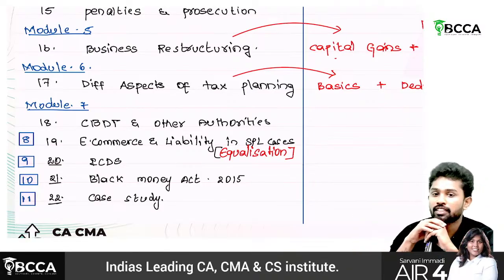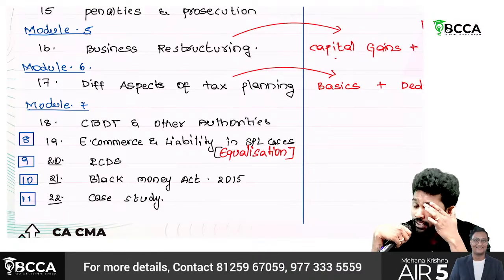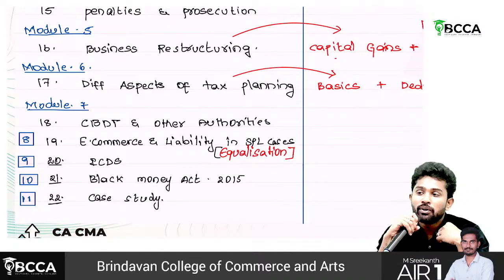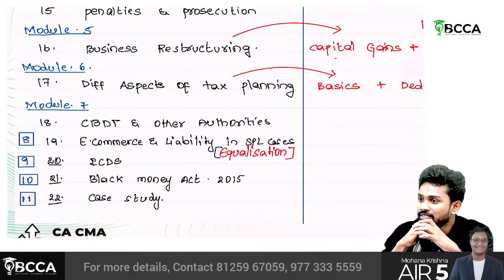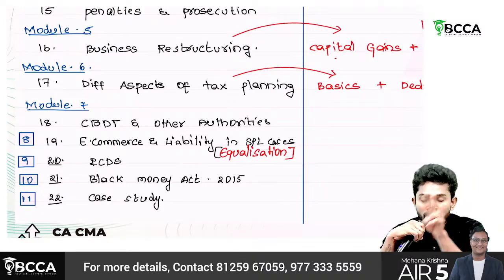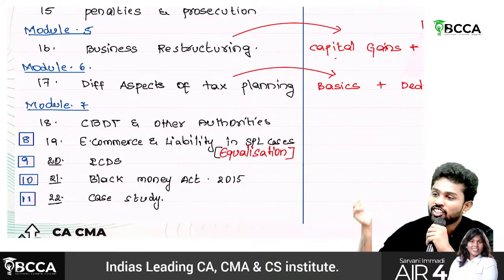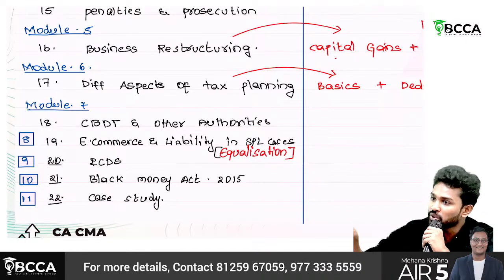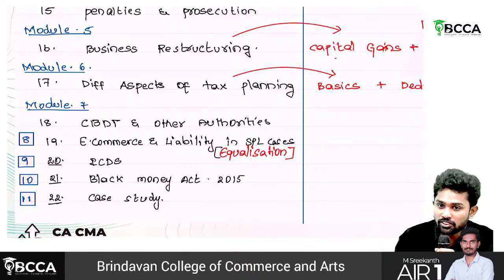Or else, another thing: you are joining a company, and the company provides you 2 kinds of offers. One offer is they'll give you HRA. The other option is they'll give you rent-free accommodation. Or one option is they'll provide a travel allowance, whatever transport facility you want, they'll pay monthly 5,000, 6,000 like that. The other option is they will only provide a cab. Like that they'll give alternatives, and you should decide which is better. That's about different aspects of tax planning.